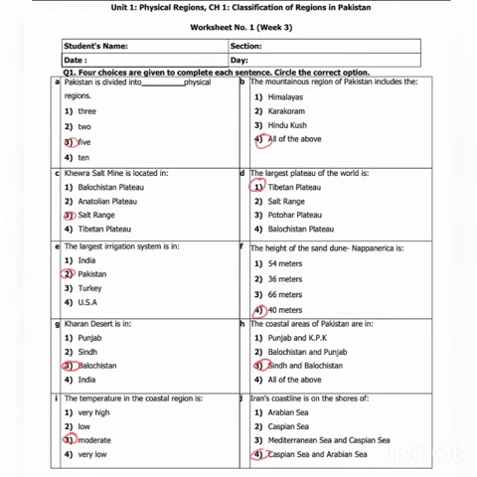Let's do the worksheet of this unit. Pakistan is divided into 5 physical regions. The mountain regions of Pakistan include the Himalayas, Karakoram, Hindu Kush, all of the above. Kora salt mine is located in Salt Range. The largest plateau of the world is the Tibetan Plateau. The largest irrigation system is in Pakistan. The highest sand dune, Nanga Parbat, is 40 meters high. Kharan Desert is in Balochistan. The coastal areas of Pakistan are in Sindh and Balochistan. The temperature in the coastal region is moderate. Iran's coastline is on the Caspian Sea and Arabian Sea.